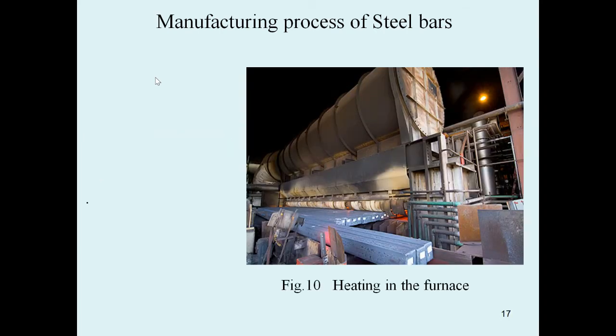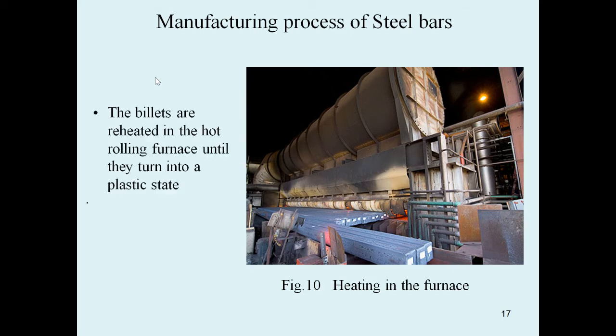Okay, next we can see here steel bars. Heating the furnace, the heated billet bars. The billet bars are reheated in the hot rolling furnace until they turn into a plastic state.